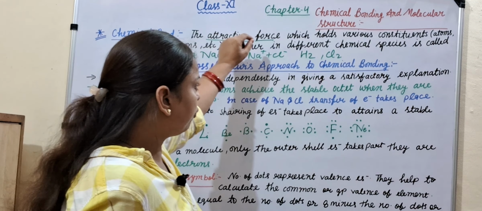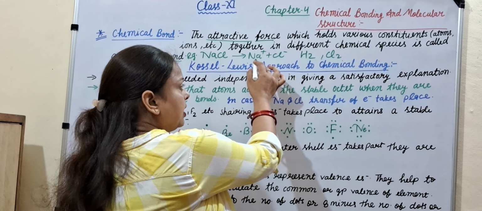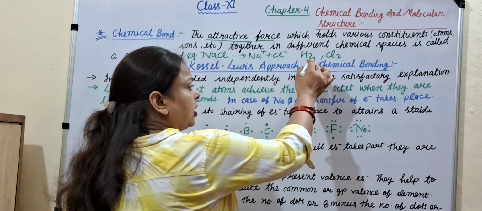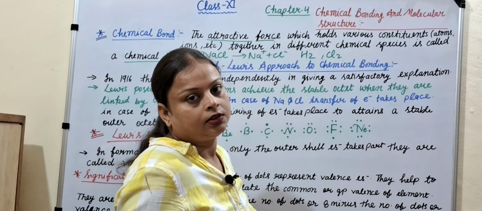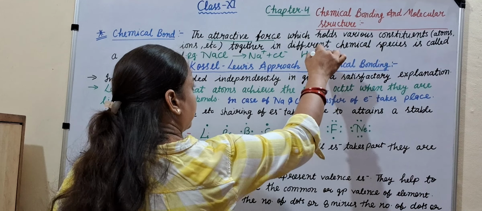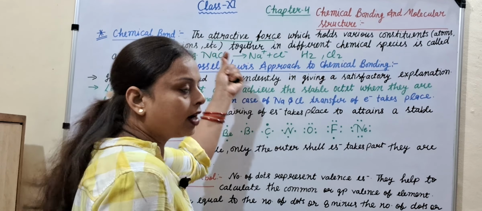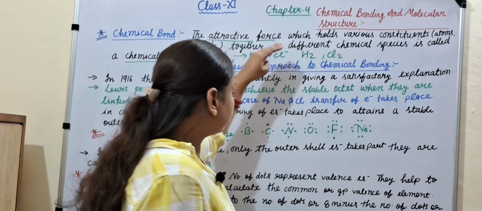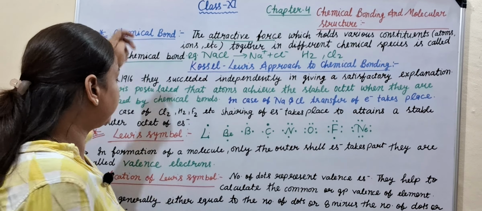The attractive force which holds sodium and chlorine, or hydrogen, is called a chemical bond. Here the attractive force occurs by sharing of electrons, and here the attractive force occurs by transfer of electrons.